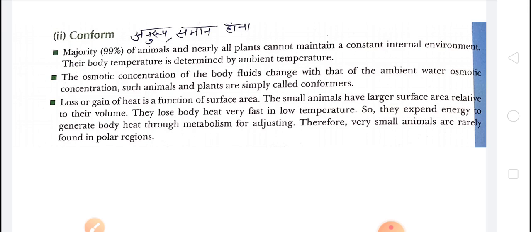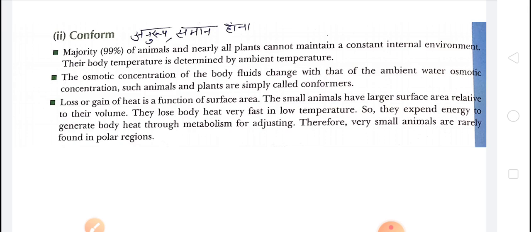So we know that the majority, that is 99% of animals, and nearly all plants cannot maintain a constant body temperature. Like we human beings, we cannot maintain a constant body temperature properly. So we can say that 99% of animals and all plants cannot maintain a constant internal environment.